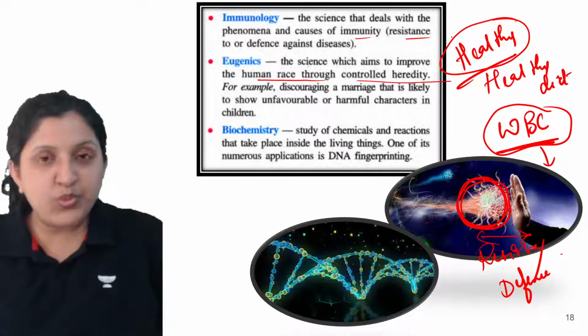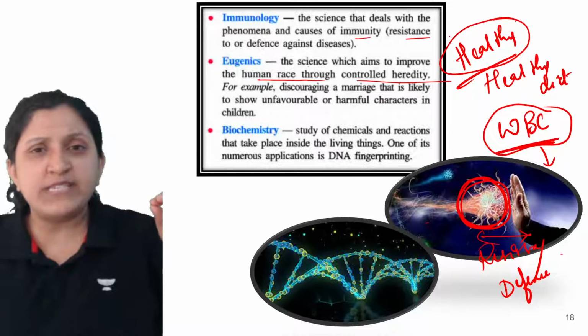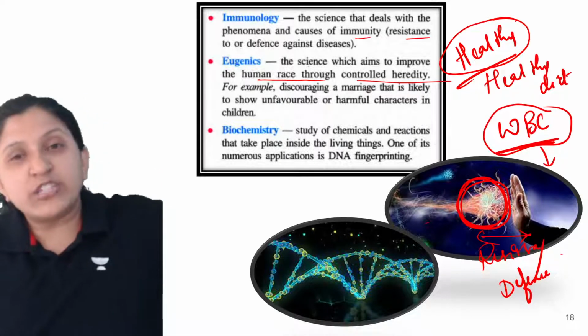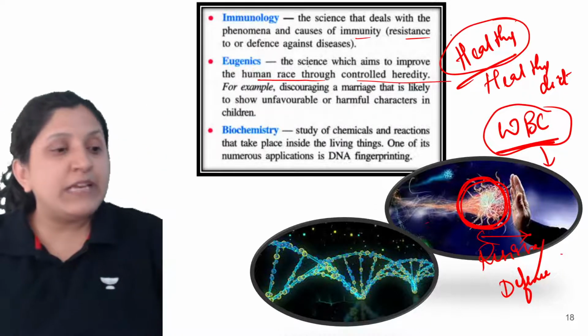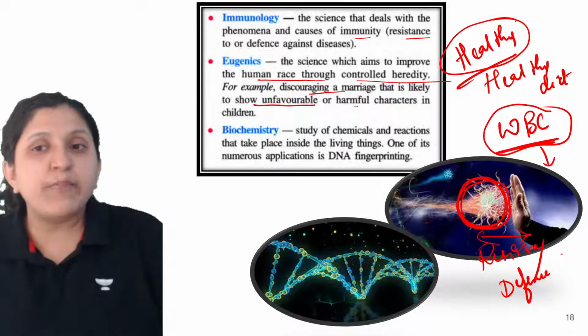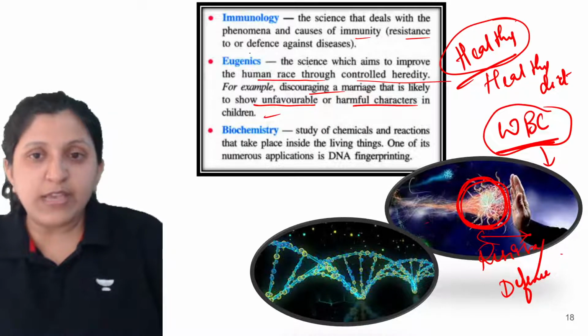If a diseased one is there, let's say Down syndrome or any such syndrome, it will be carried, because these are genetic disorders. It will be carried to the next generation also, and the human race is going to change. That is why discouraging a marriage that is likely to show unfavorable or harmful characters in children is to be done. That is eugenics.